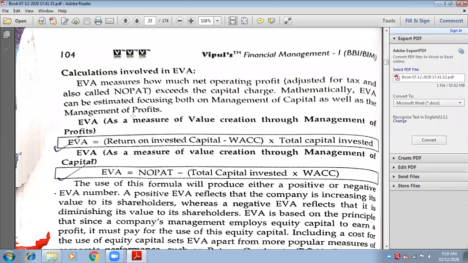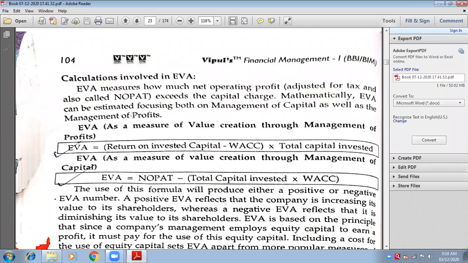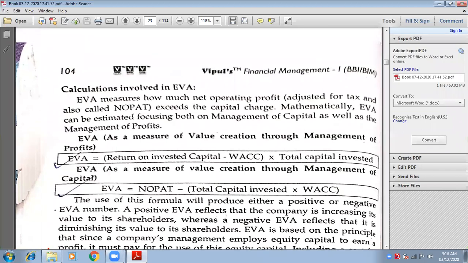Okay, so this is our financial management new chapter, that is financial goal setting, and it is related to economic value added and market value added. So can you see this EVA? EVA, in short, it is called EVA. EVA is economic value added.